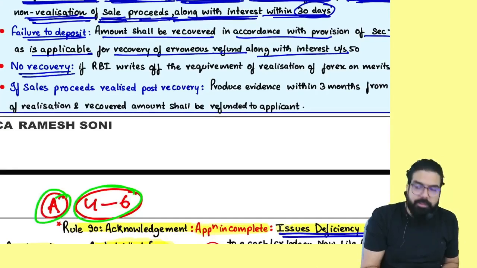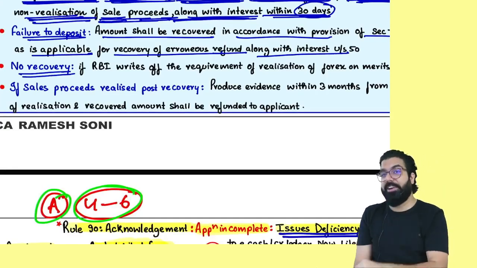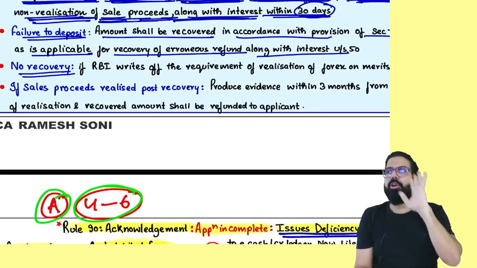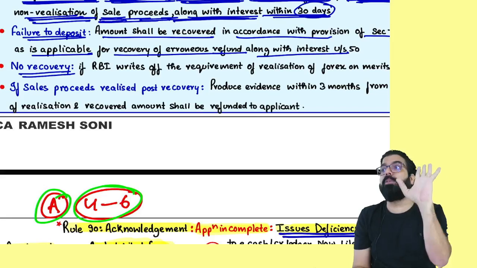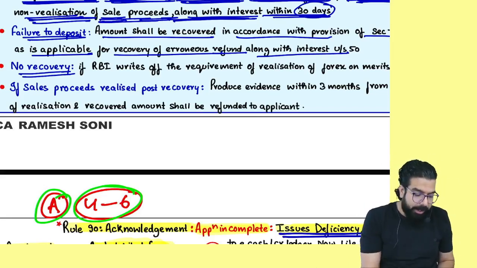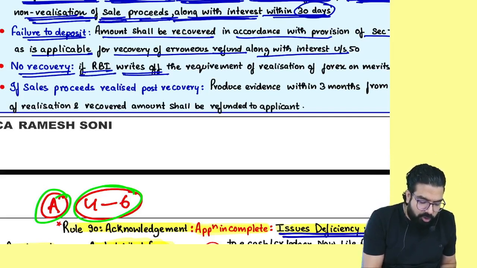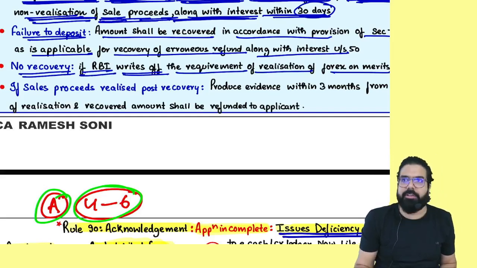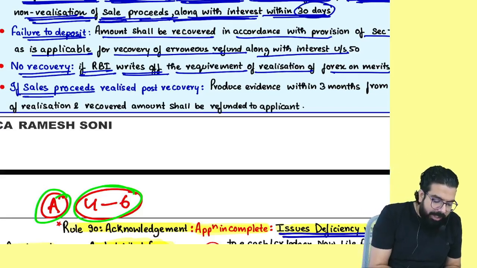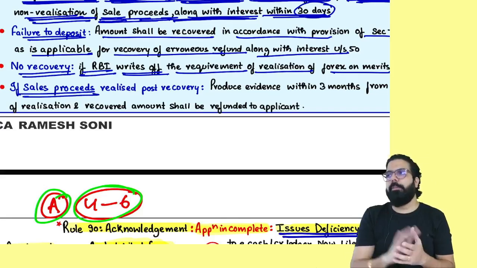No recovery if you went to the RBI. Sir, one time I did not get the money, you will do recovery. RBI told, okay, fine, you are a good person, we will not recover. If RBI writes off the requirement to realize foreign currency, then the recovery will not be done. It says, if RBI writes off the requirement of realization of foreign currency on merit, then the recovery will not be done.